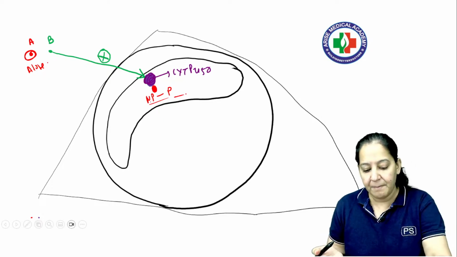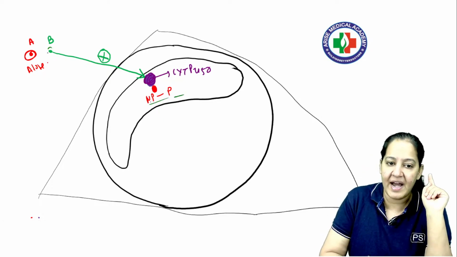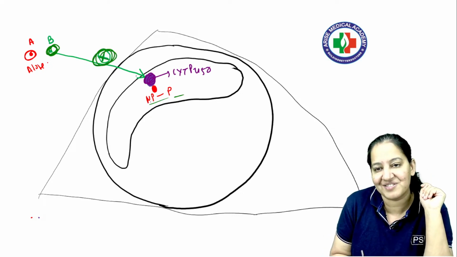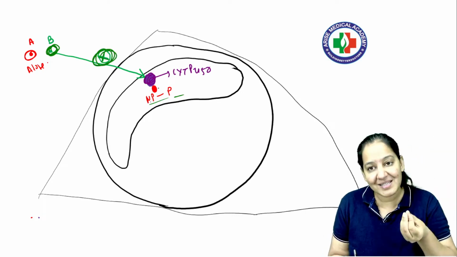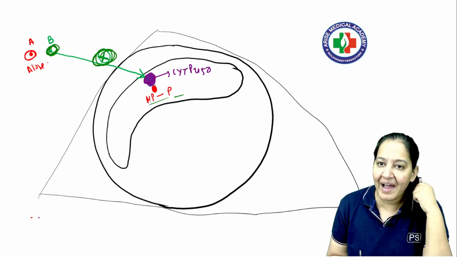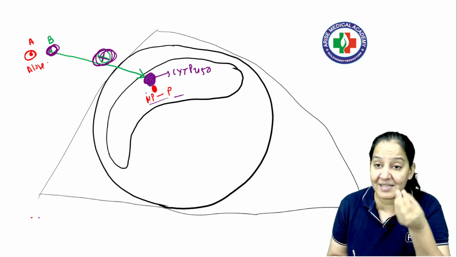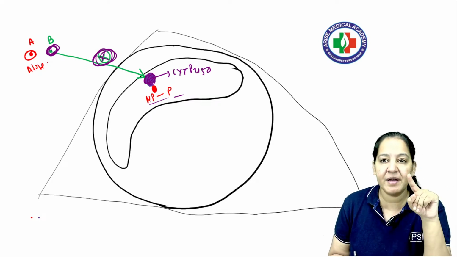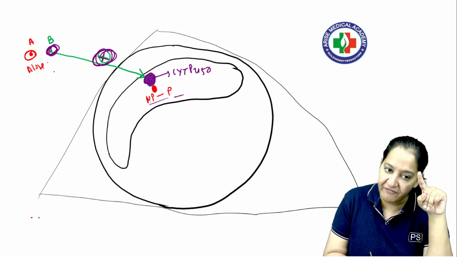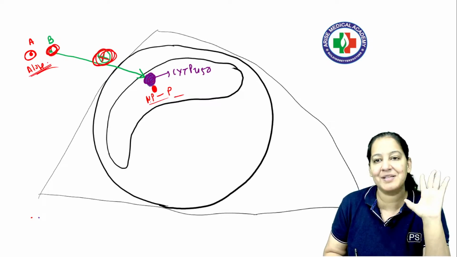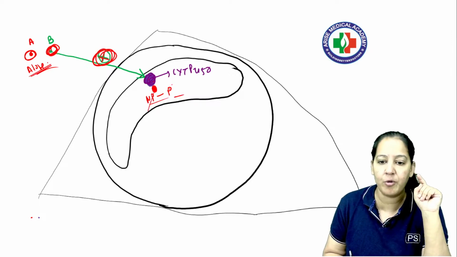The things were simple. But whenever we are giving two drugs together and the other drug B is an inducer, a plus sign, not minus, it is inducing this enzyme. So this enzyme becomes hyperactive. What do you mean by hyperactive? Last time there was inhibition. The last time it was inhibiting. This time it is inducing. So this enzyme becomes hyperactive, right? So before drug A shows its action, it gets metabolized. I want to do the metabolism of drug A. I want to convert it from non-polar to polar.